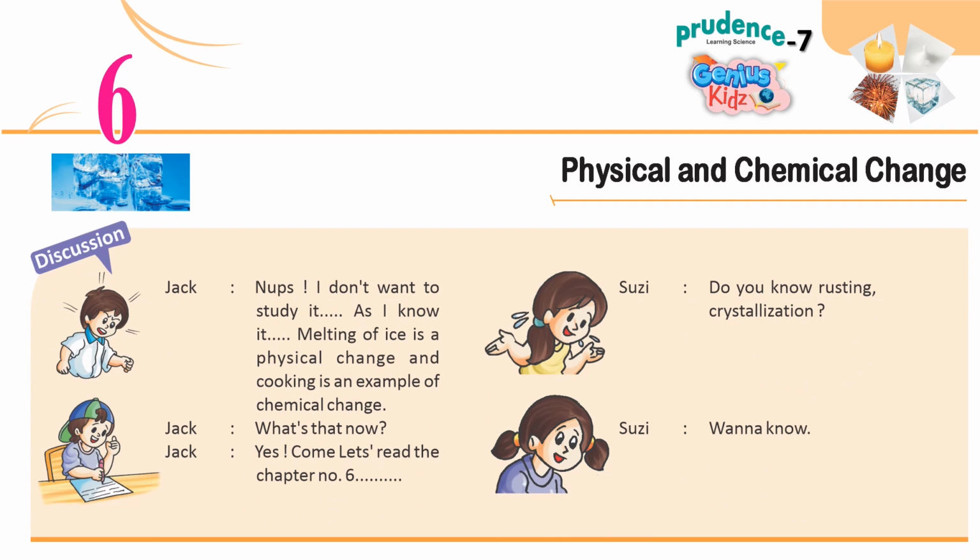Discussion. Jack: Nuts, I don't want to study it. As I know it, melting of ice is a physical change, and cooking is an example of chemical change. Susie: Do you know rusting, crystallization? Jack: What's that now? Susie: Wanna know? Jack: Yes, come, let's read chapter number 6.